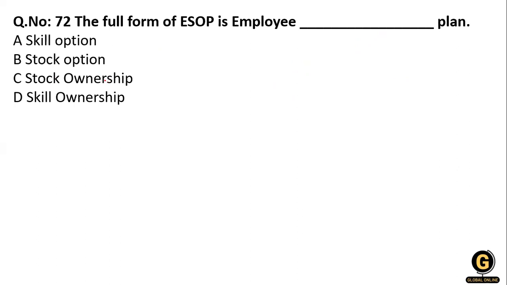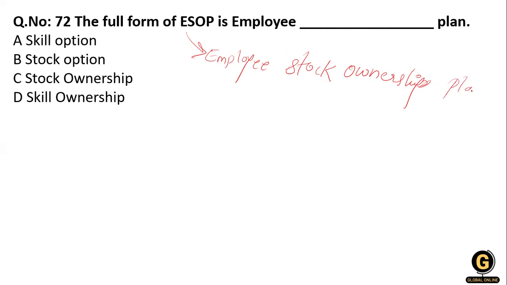Now the next: the full form of ESOP is Employee dash Plan. Skill option, stock ownership, skill ownership. First of all, what is the full form of ESOP? ESOP means Employee Stock Ownership Plan: E for employee, S for stock, O for ownership, P for plan.